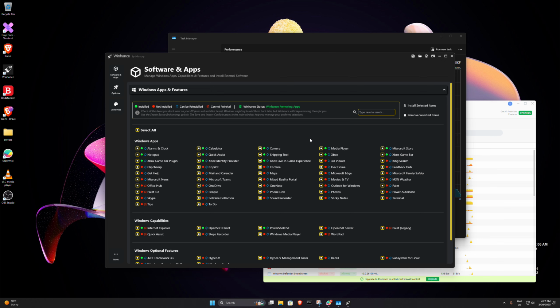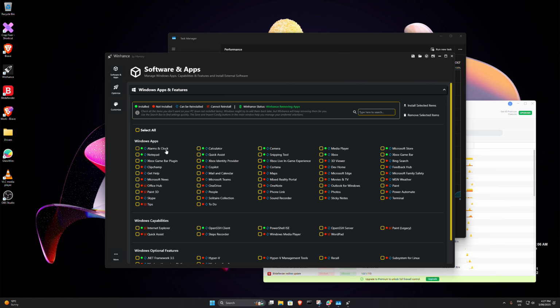One thing you need to be careful of though is that the ones with the little red arrows and a dash through them mean that Winhance can uninstall them, but it can't reinstall them from here. Doesn't mean that you can't reinstall them again, it just means it's not as easy as the ones that it can reinstall. You have to go to the Windows Store or somewhere else and download those apps if you want them back on again. So what I would do is unselect all of these and go through the apps that you don't want. As I said, up here it'll tell you what each thing does.